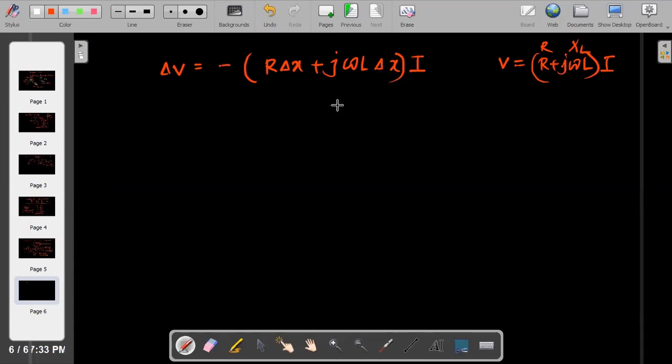The minus sign represents some difference. If it is minus, it indicates that I2 is less than I1. It can be opposite also.